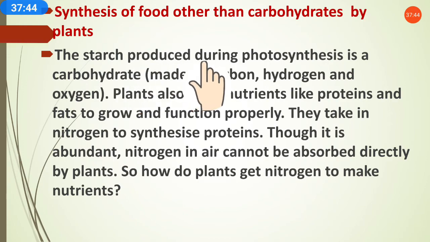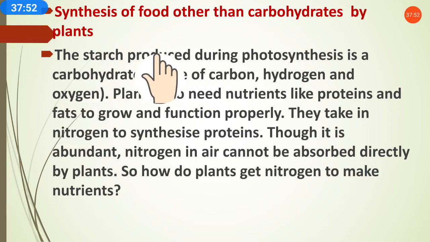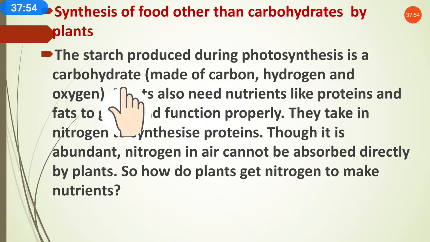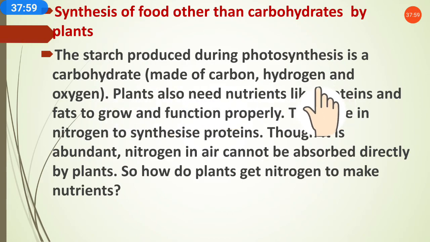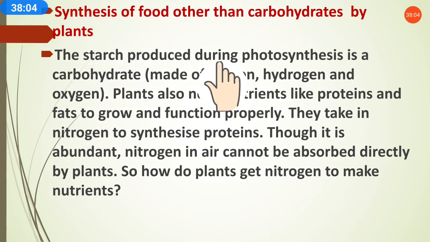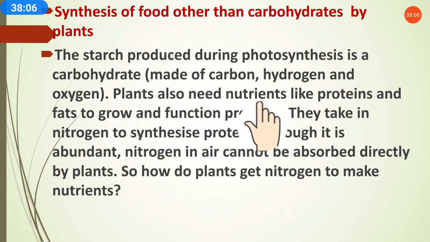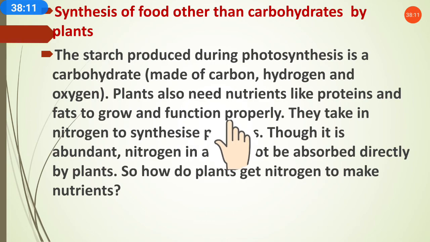See, the starch produced during photosynthesis is a carbohydrate made of carbon, hydrogen, and oxygen. Starch is what? The starch which is produced in the photosynthesis process is a carbohydrate. Why? Because carbohydrate is the food which is made of carbon, hydrogen, and oxygen. That's why the starch is called a carbohydrate. Plants also need nutrients like proteins and fats to grow and function properly. See, every organism needs all 5 nutrients for the growth and proper functioning of the body.